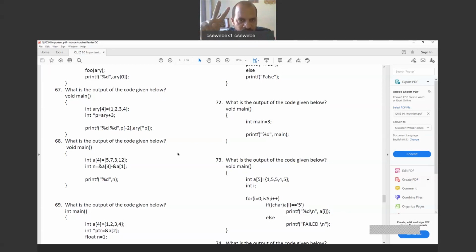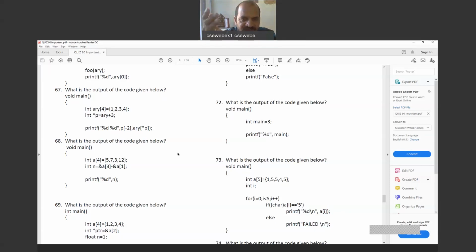First one is 2, and ARY of star P, where star P results in the value 4, and ARY of 4 is not our location. We have not defined that. Whatever value is in that location, 20,008 and 9 are the locations of ARY of 4 if we access.